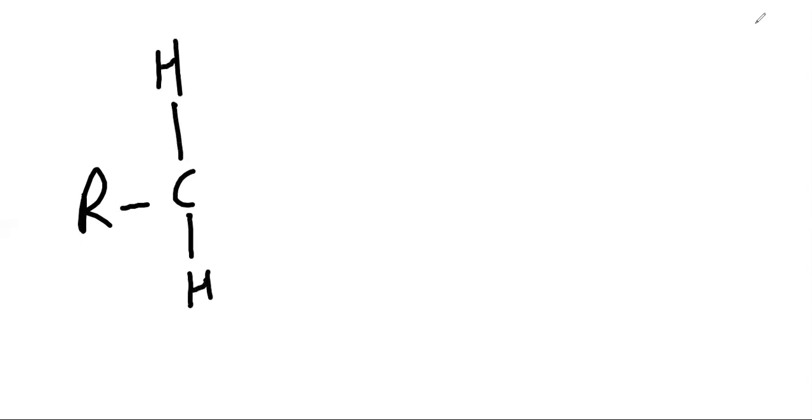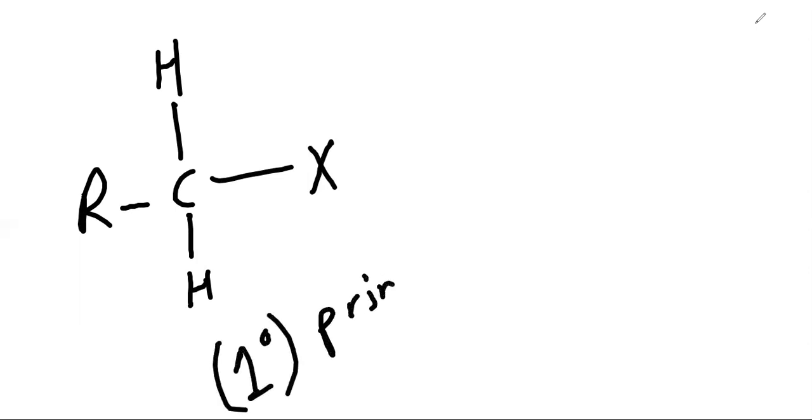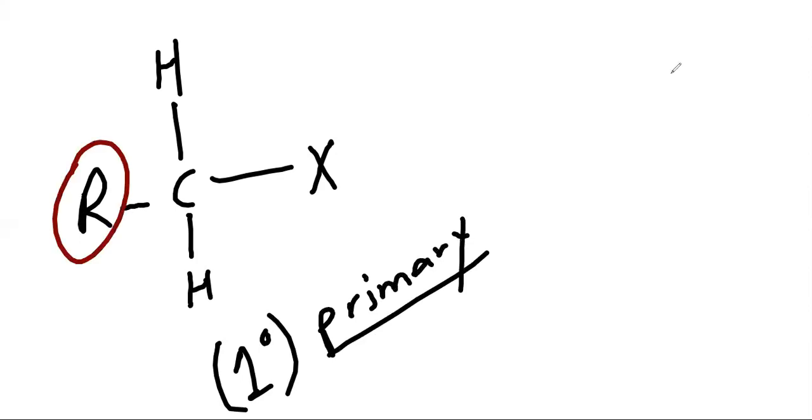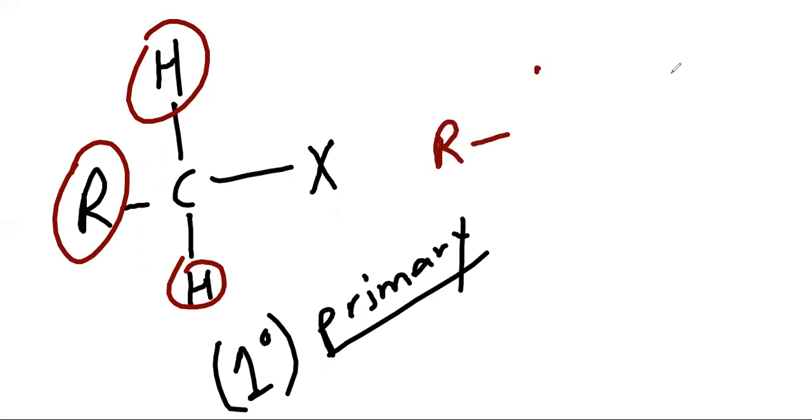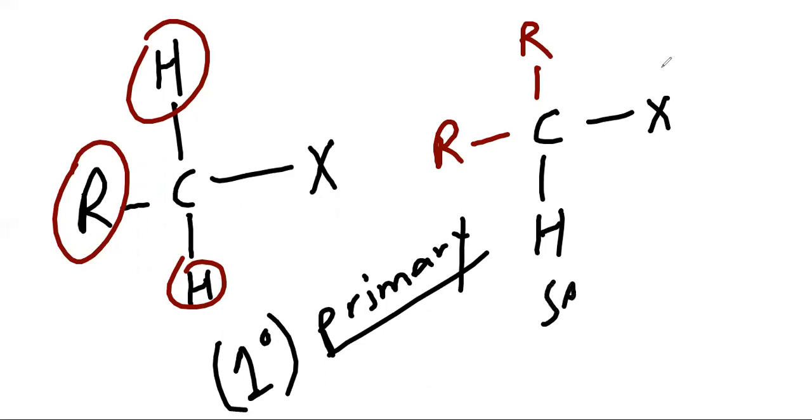What is primary? This is called primary, or 1 degree. When only one R is present and two H are there, we call it primary. Secondary: when two R are present, we call it secondary, or 2 degree.